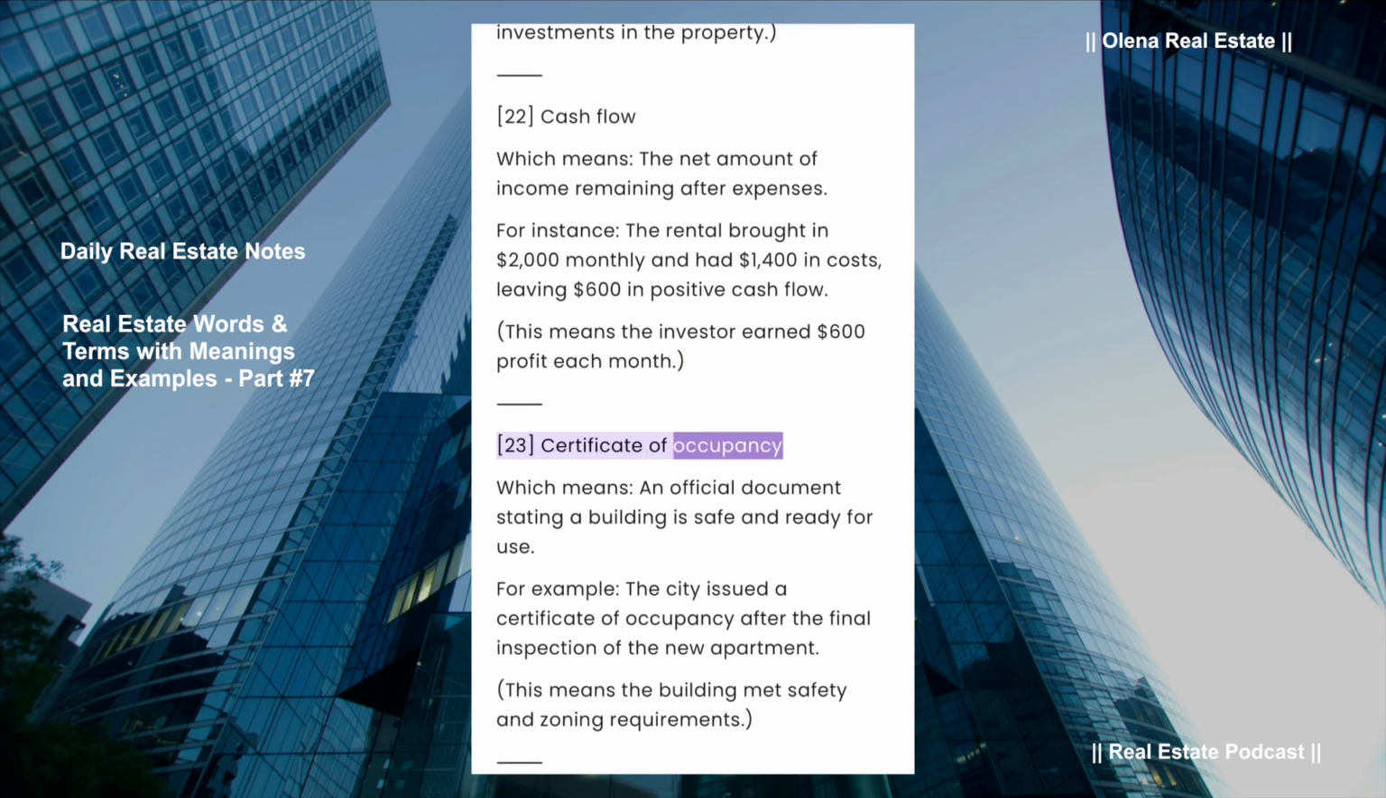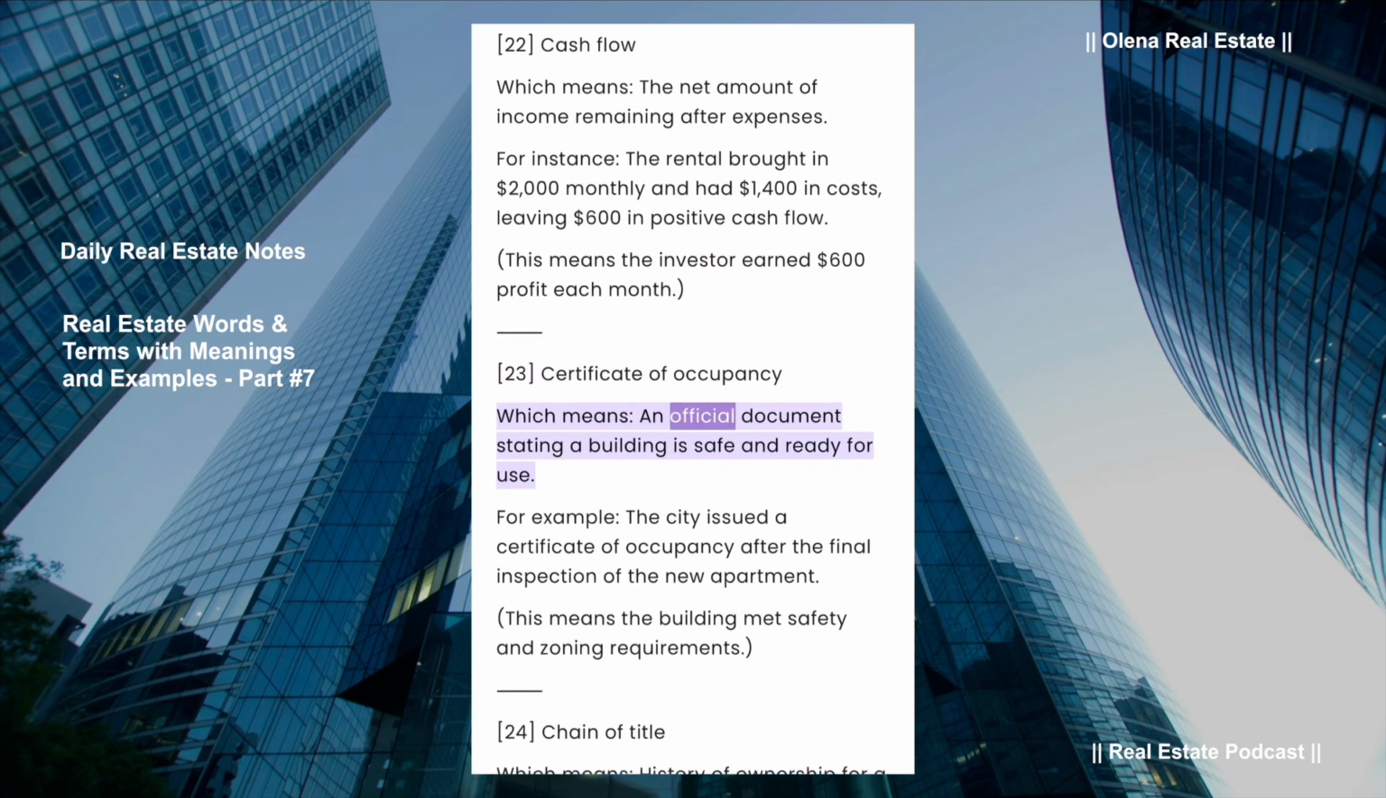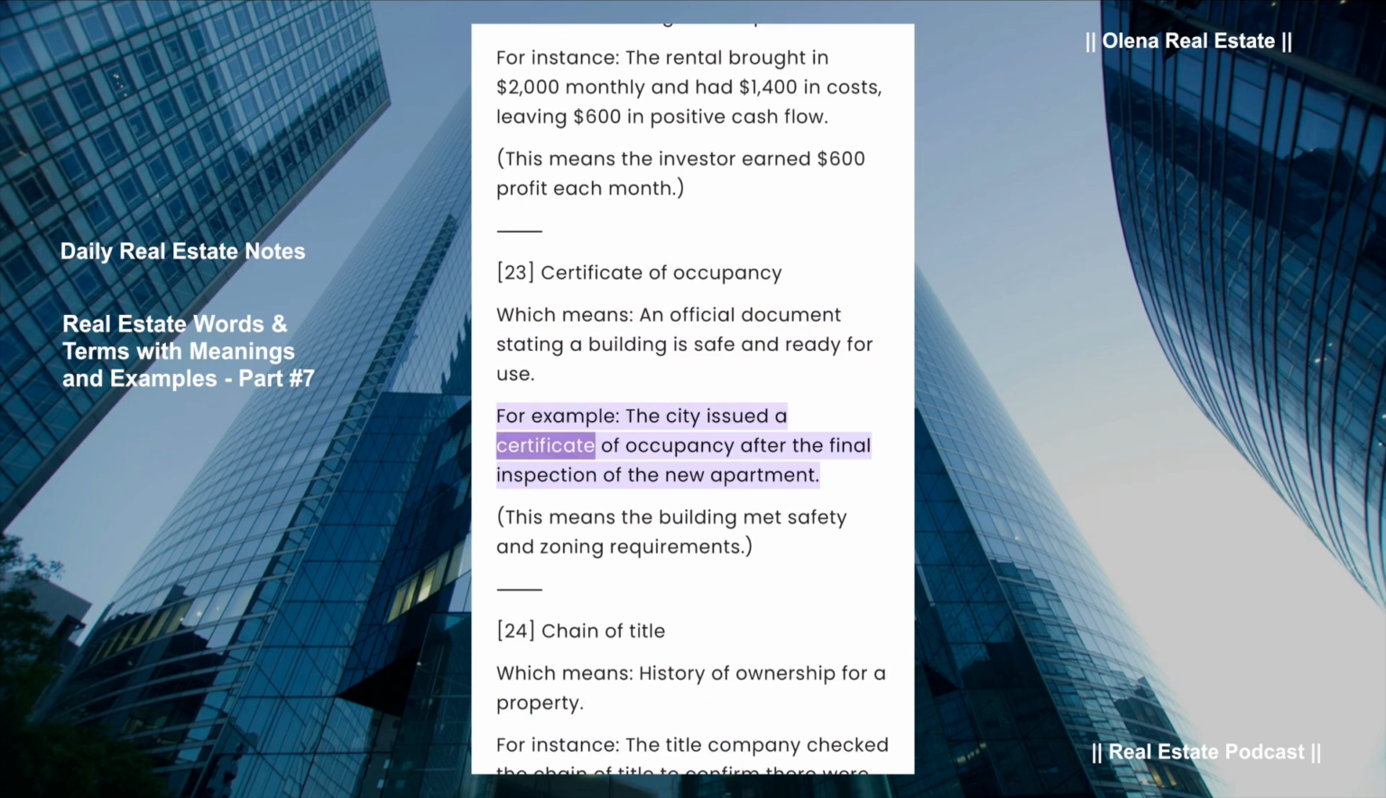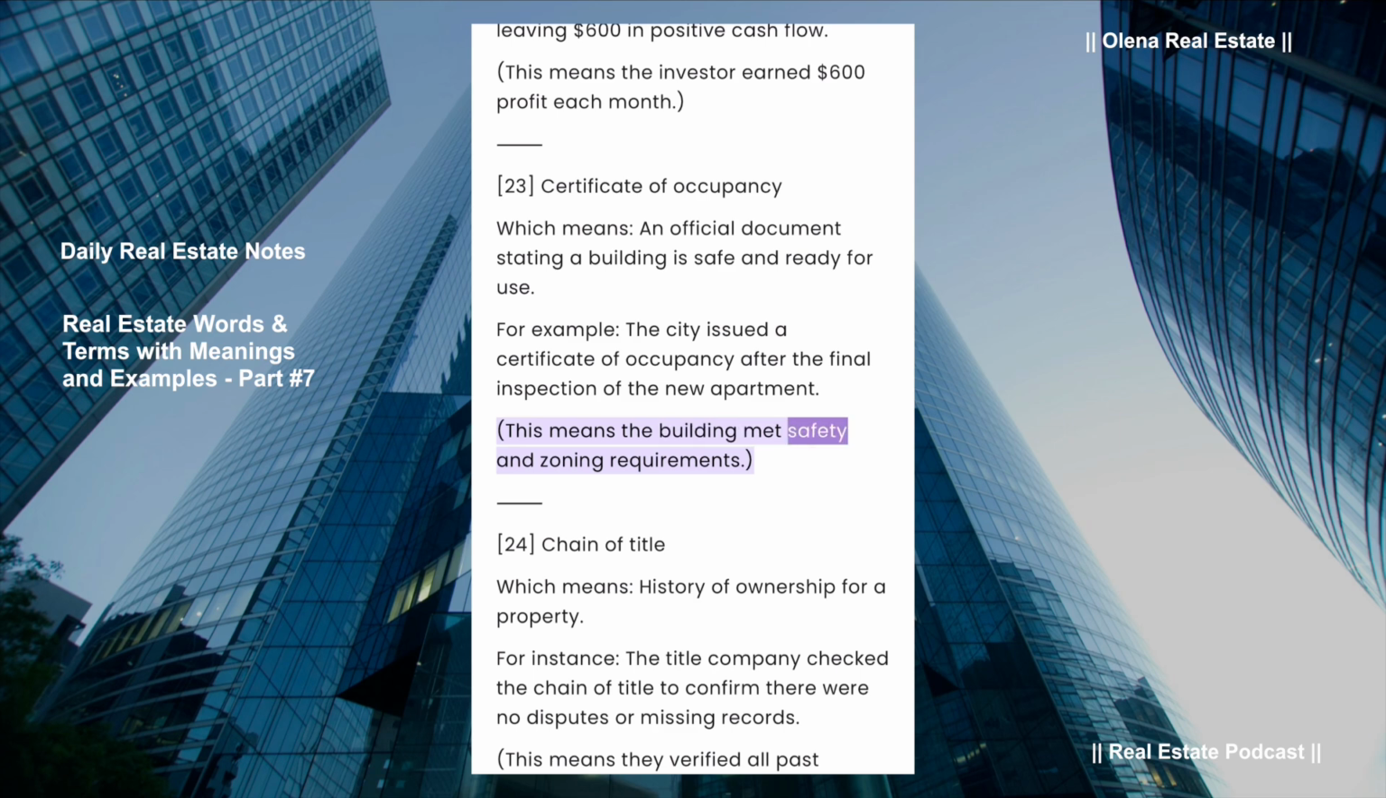Certificate of occupancy, which means an official document stating a building is safe and ready for use. For example, the city issued a certificate of occupancy after the final inspection of the new apartment. This means the building met safety and zoning requirements.